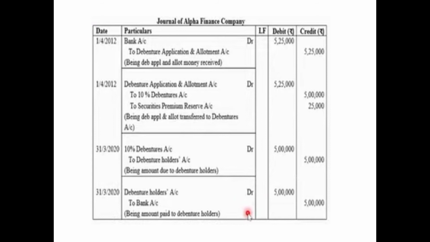Now since the debentures are redeemed at par, the redemption due entry will be very simple. 10% debentures account debited with the face value 5 lakh to debenture holders account 5 lakh, because the debentures are redeemed at par, being amount due to debenture holders. And soon after this, we'll pass the entry for the repayment on 31st March 2020. Debenture holders account debited 5 lakh to bank account 5 lakh, being amount paid to debenture holders.